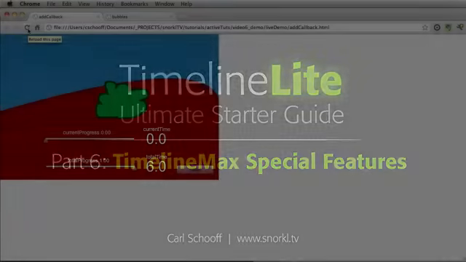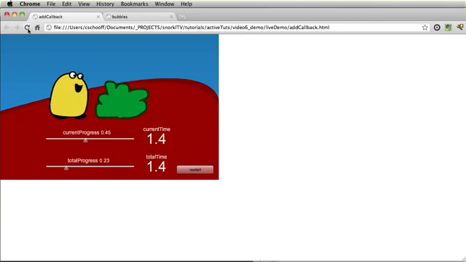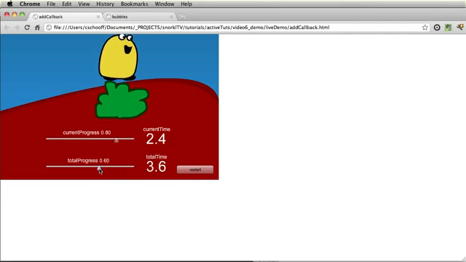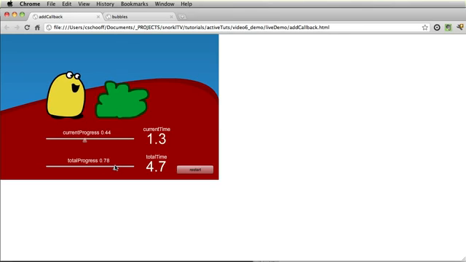Today we're going to be taking a close look at TimelineMax and all the special features that it gives us. Most importantly, it allows us to create timelines that repeat. And we're going to be talking about all the different properties such as total progress, total time, total duration that TimelineMax gives us. We're also going to be using add callback to do cool stuff like swap the depths of display objects while timelines are playing.